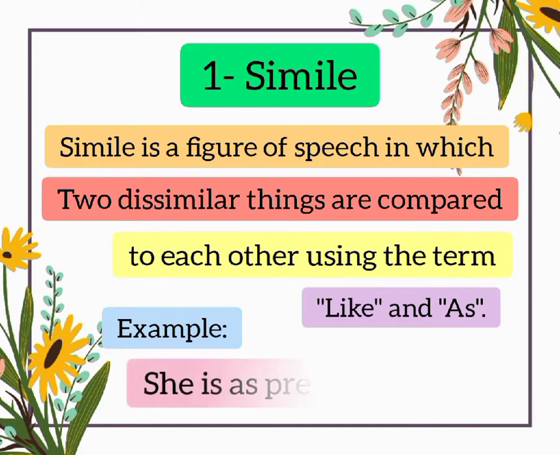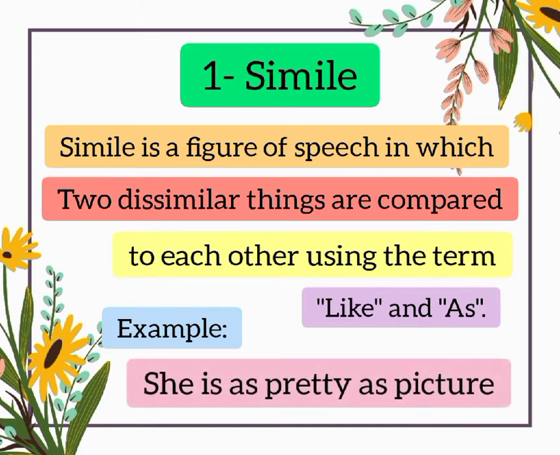She is as pretty as a picture. Here we used a simile because we compare one thing to another thing with the help of words like as. The second example that I am going to tell you is, he is strong like an ox. Here we also compare one thing to the other thing with the help of the word like.